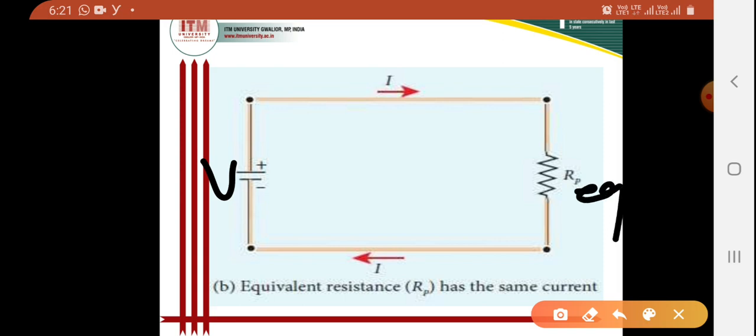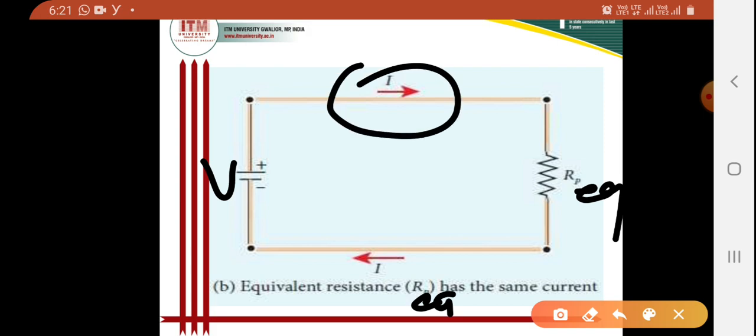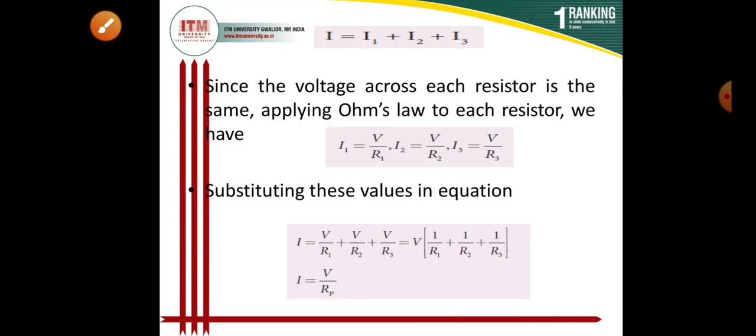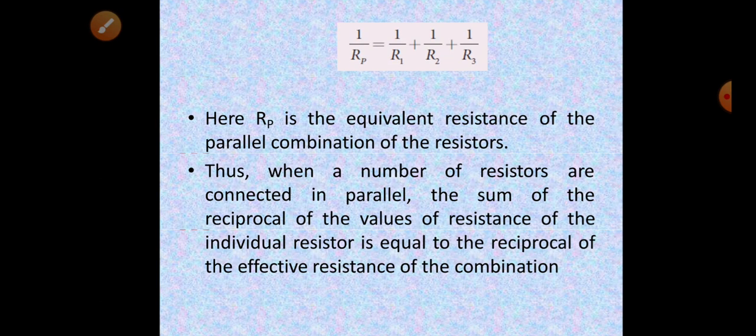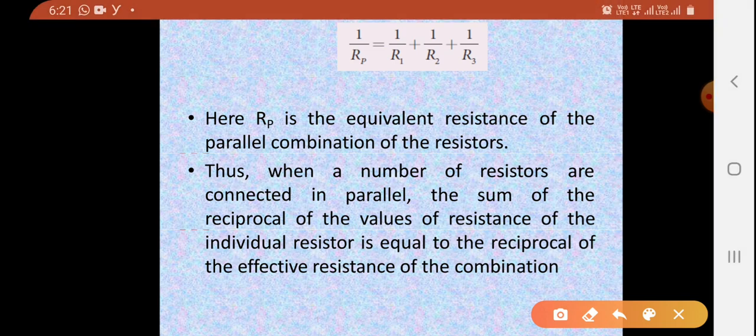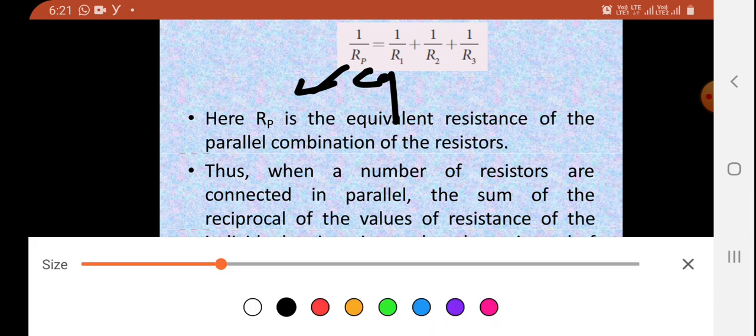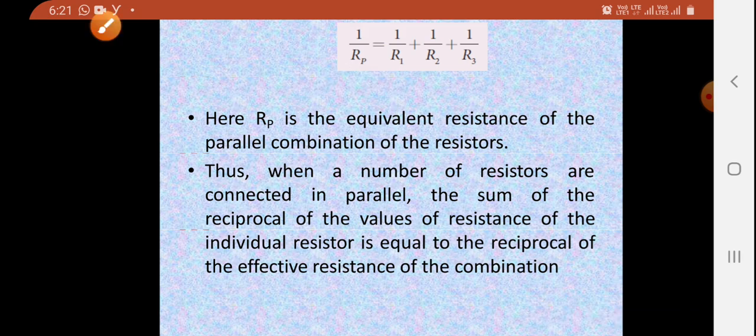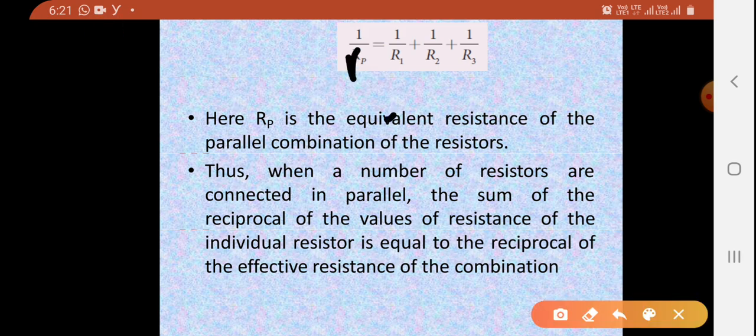This is V, this is R equivalent, and this is the current I. Already we have written 1 by R equivalent is equal to 1 by R1 plus 1 by R2 plus 1 by R3, where R equivalent is the equivalent resistance of the parallel combination of the resistors.